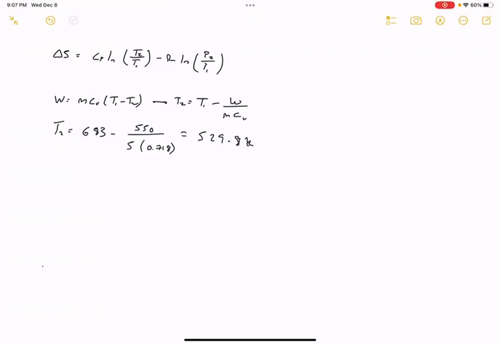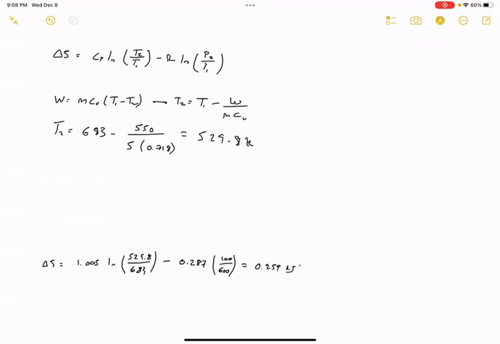So delta S equals Cp, which for air is 1.005, times ln of T2 over T1, so 529.8 over 683, minus R, which for air is 0.287, times ln of P2 over P1, so 100 over 600, or just 1 over 6. And if you calculate this, we'll get a value of